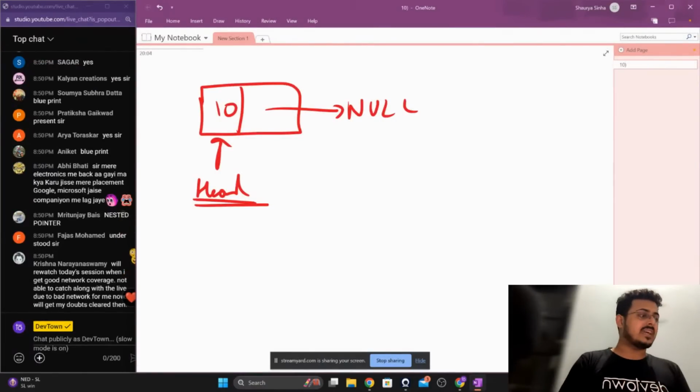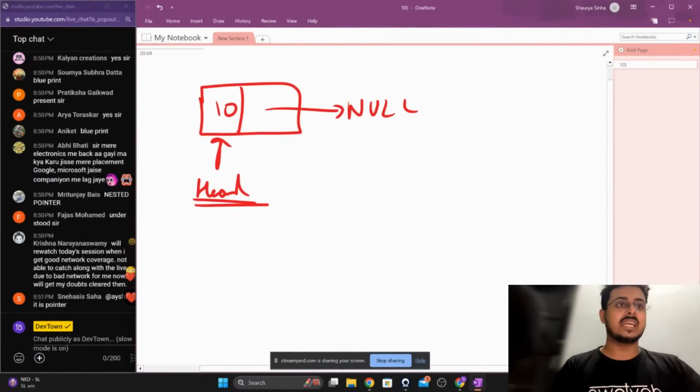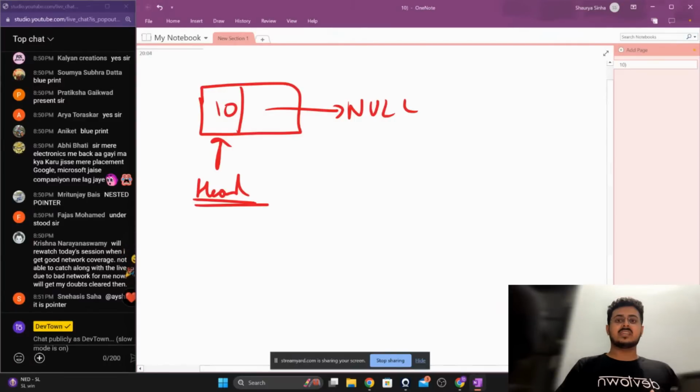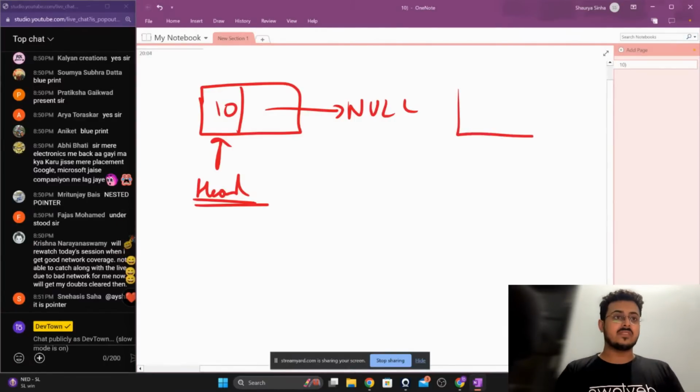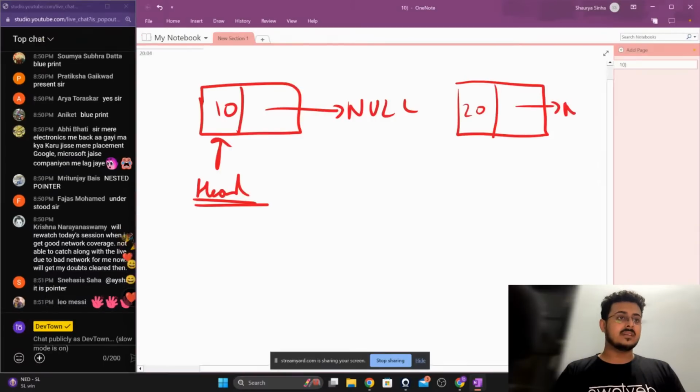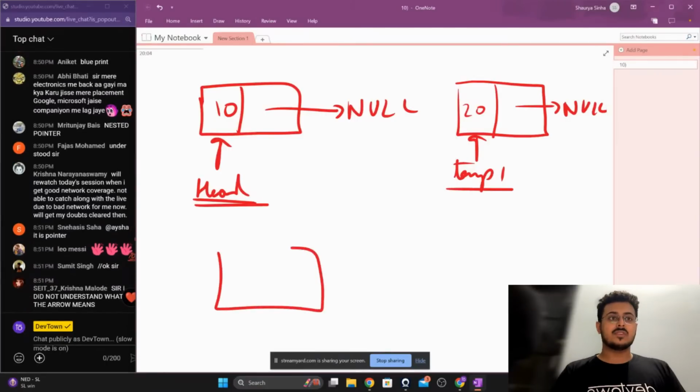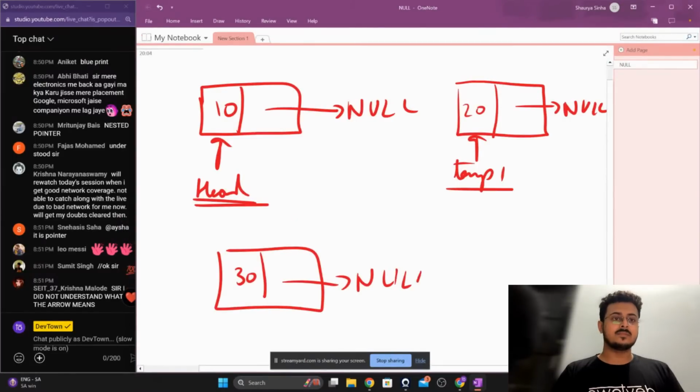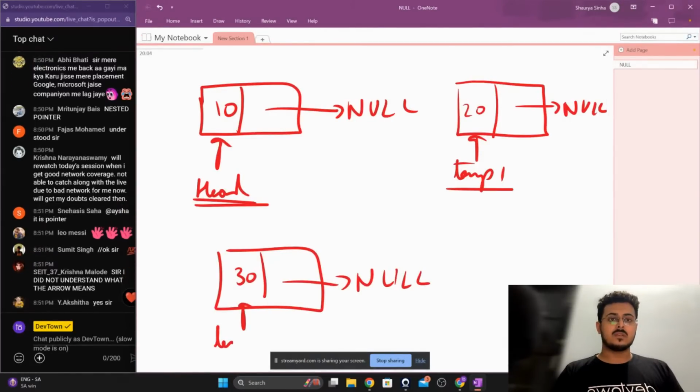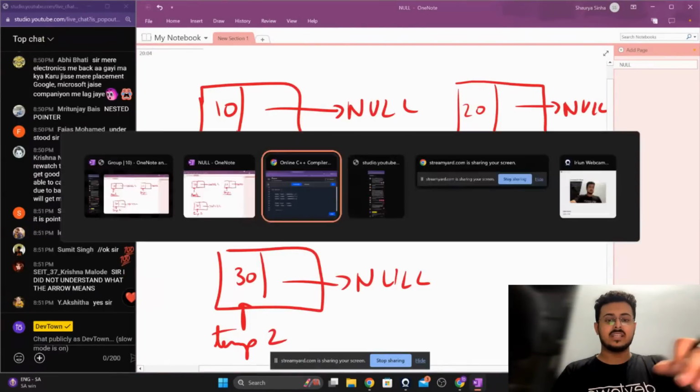We have then created our next two pointers: 20 null, which is temp1, and 30 null, which is temp2. These are the three things that we have created.